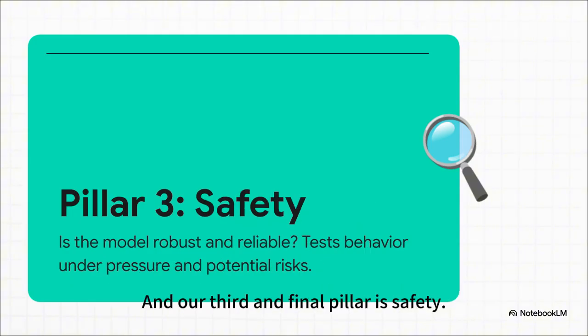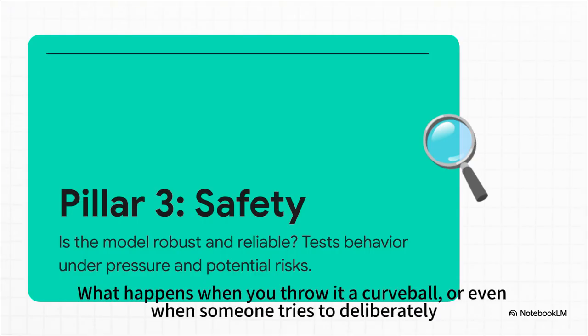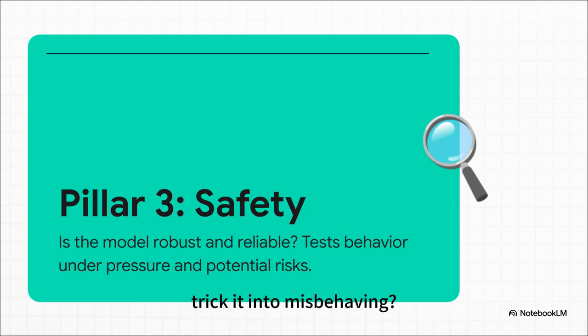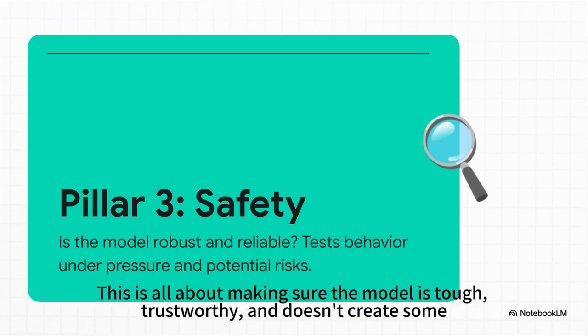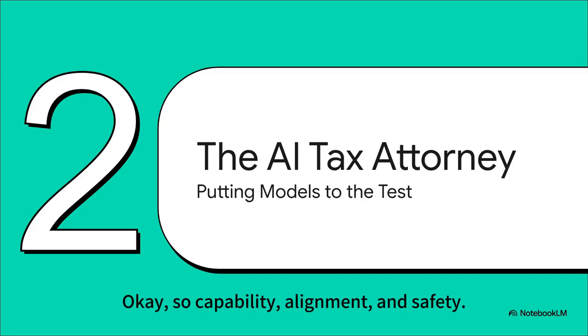And our third and final pillar is safety. Is the model stable? Is it reliable? What happens when you throw it a curveball, or even when someone tries to deliberately trick it into misbehaving? This is all about making sure the model is tough, trustworthy, and doesn't create some new risk you didn't see coming. Okay, so capability, alignment, and safety.